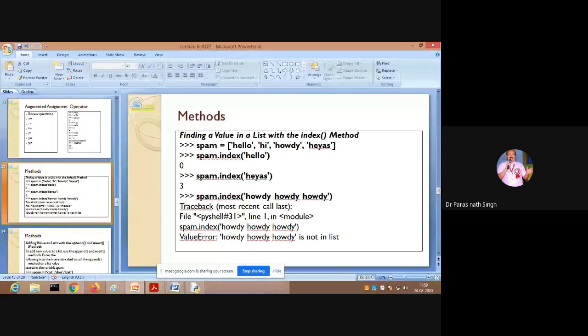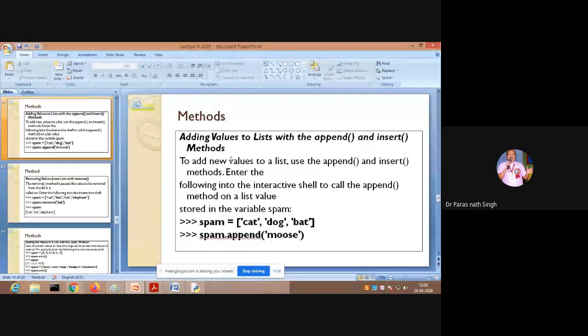And spam.index('howdy'), without separating, it will say you cannot find this value here. You get the error message ValueError: not in the list. So that is the first method you have learned, index: how to find the index number of a value that is already in the list.